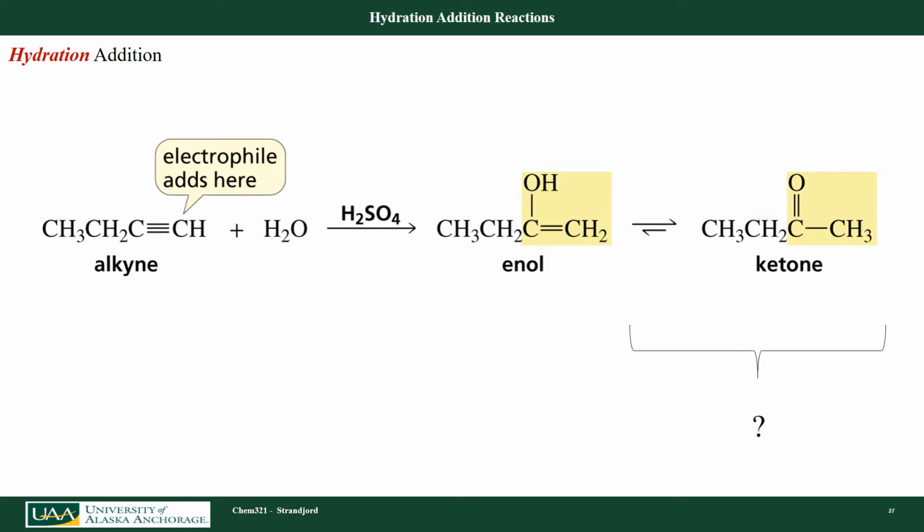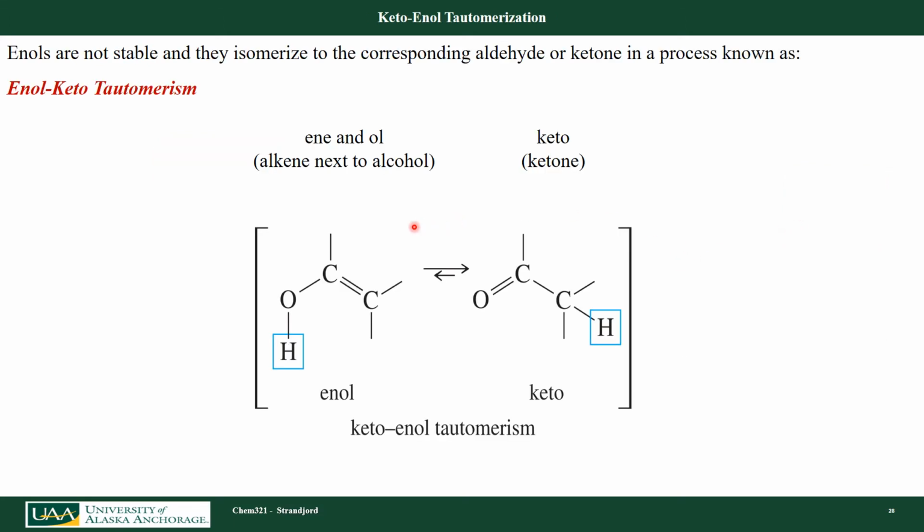And so once I form this enol compound, it quickly changes over to this ketone compound. So how does that happen? Okay. So here's what's going on here. I have an alkene and an alcohol, an ene and an ol, on the same carbon here. We call that an enol. It actually changes over to a ketone, and we call that tautomerism. So whenever I form an enol, I know it tautomerizes immediately over to the carbonyl carbon here. In this case, the ketone.